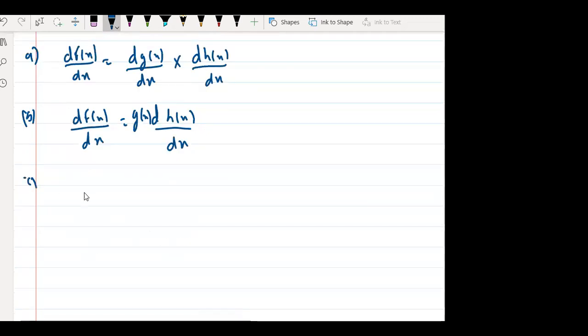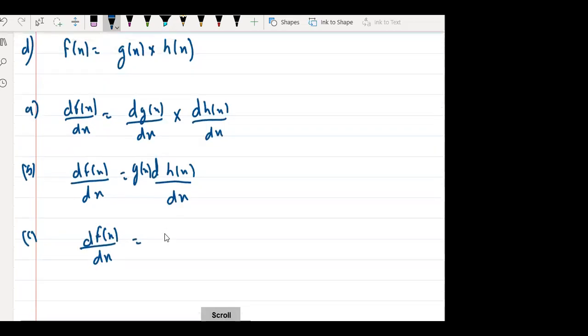Option C, df of x by dx, where f of x is a function, a polynomial, it can be trigonometric, it can be algebraic, is equal to dg of x by dx plus dh of x by dx.